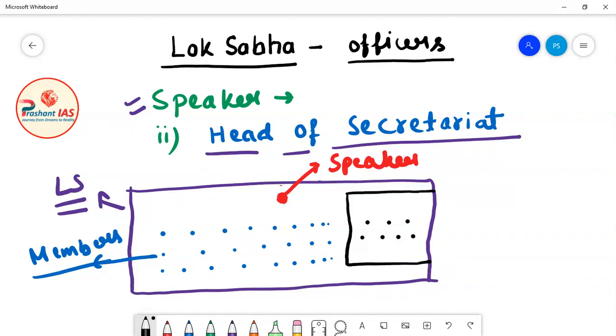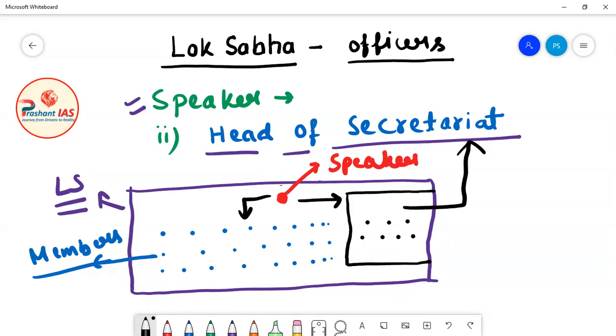Now let's suppose that this black rectangle which I have attached with Lok Sabha is the secretariat attached with Lok Sabha. So the Speaker actually plays two roles. First of all, the Speaker is the head of the house, the head of Lok Sabha, and secondly, the Speaker is the head of the secretariat attached with Lok Sabha.